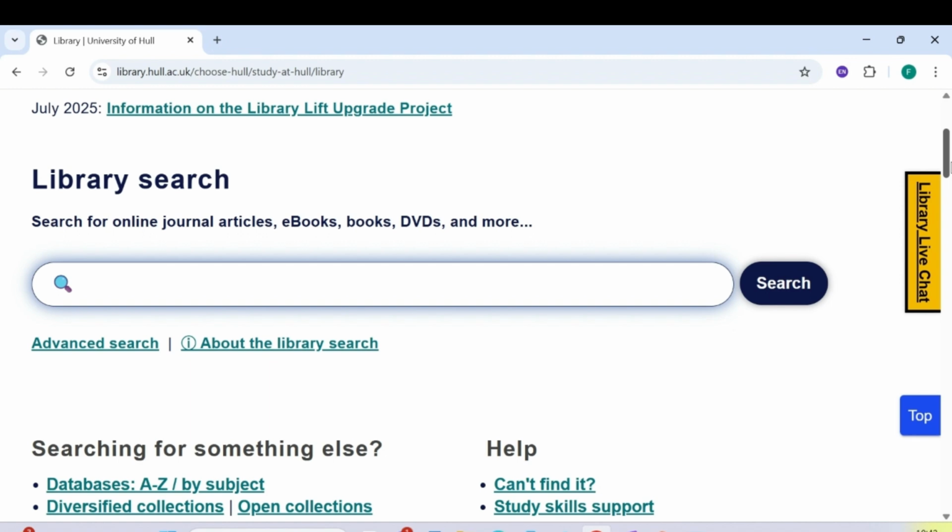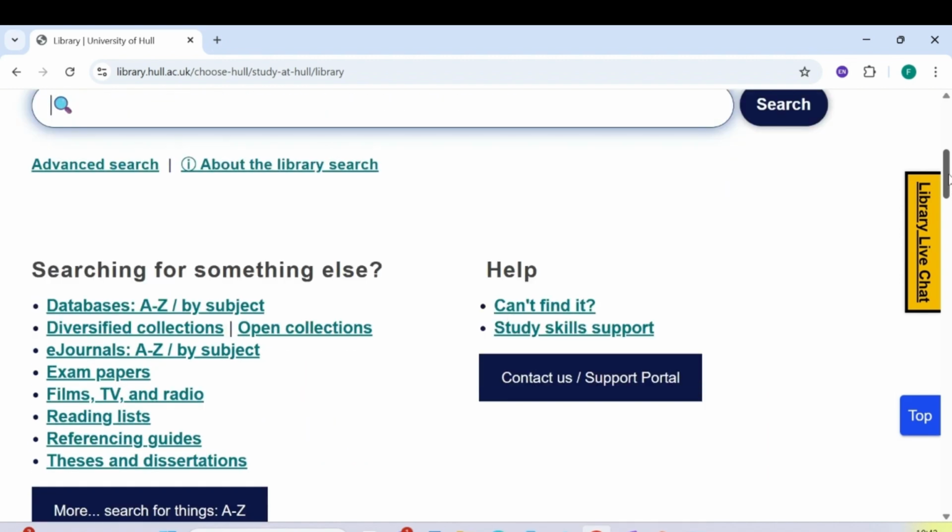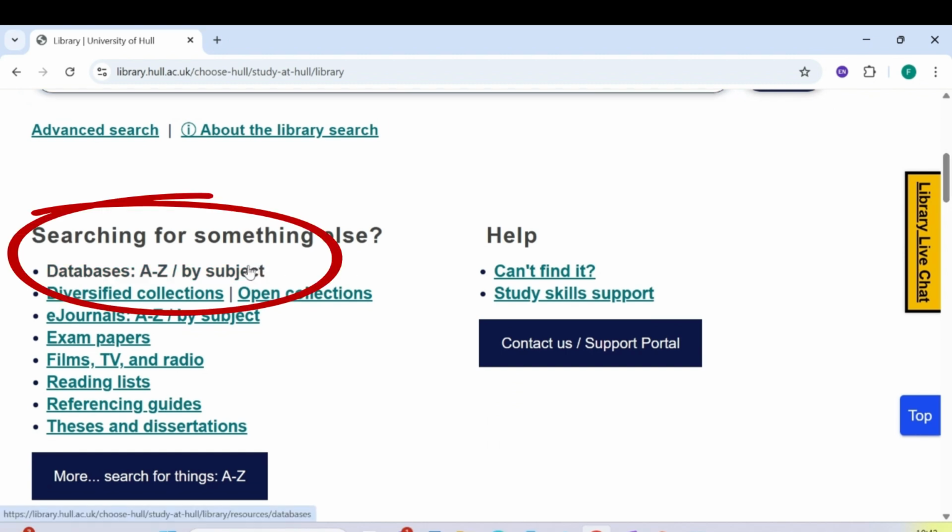The library search covers all topic areas, whereas your subject databases will enable you to look within a specific discipline. That way you tend to get narrower and more focused sets of results. So to find your databases, simply go to the Databases A to Z link.